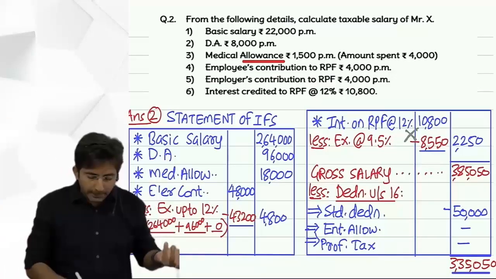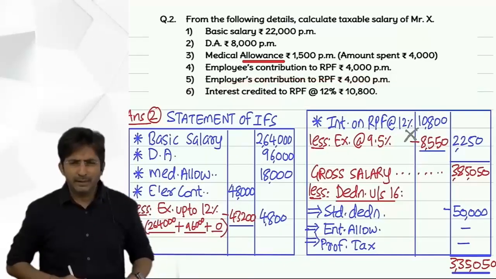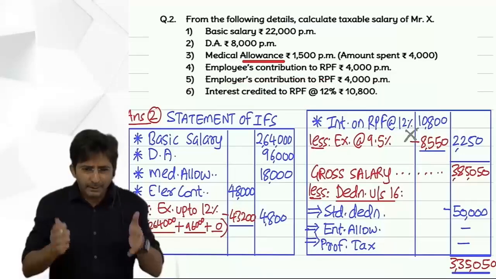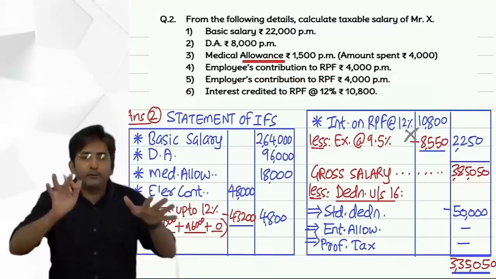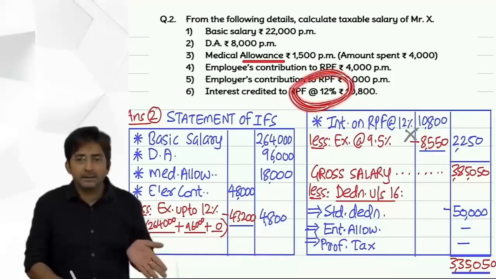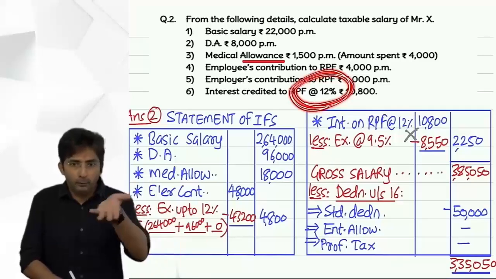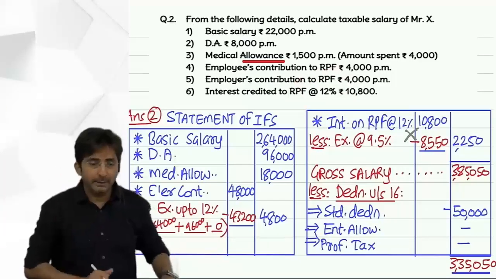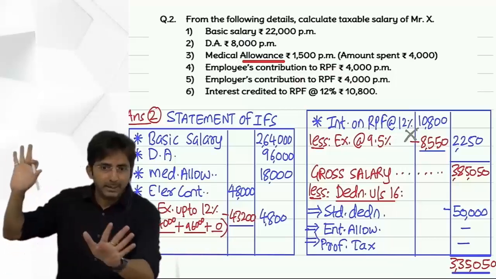But since the breakup is usually not given in the question, we don't bother. And in real life it doesn't make much difference, because the interest which you get on Provident Fund is below 9.5 only. This 12% was unrealistic. No company will have a Provident Fund where you will fetch interest of 12%. Be practical.